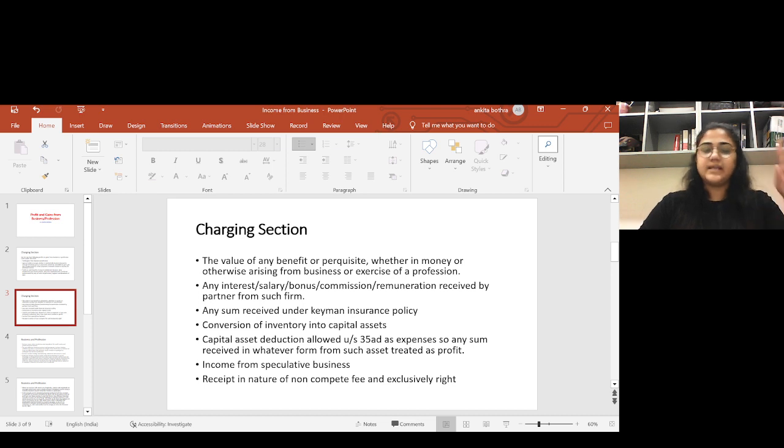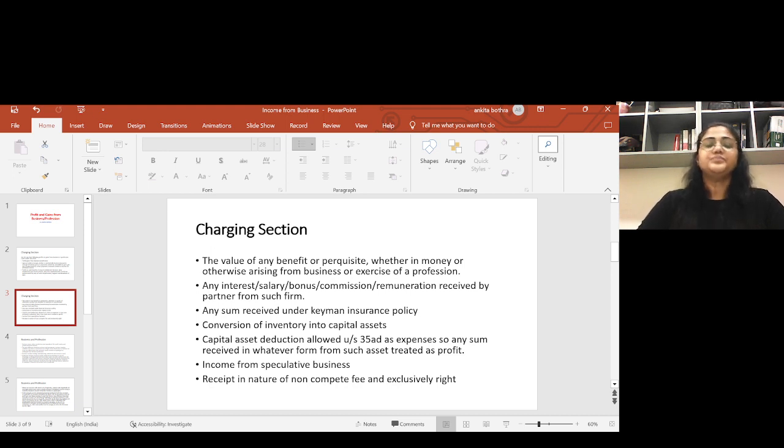When we discuss the salary head, any type of salary received is taxable under this salary head. But salary received by a partner from the firm is specially covered under income from business and profession head, not the salary head. Same way, interest is normally covered under income from other sources, but if a partner receives any interest, that is covered under income from business and profession head. Okay. So this is the list which is given in the charging section, which is specially included in this section.